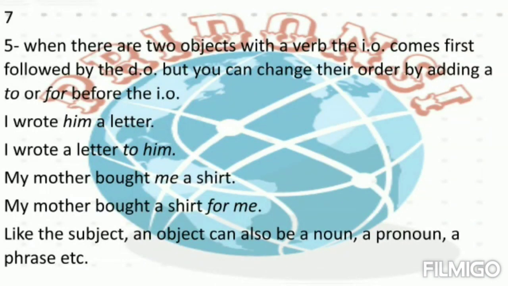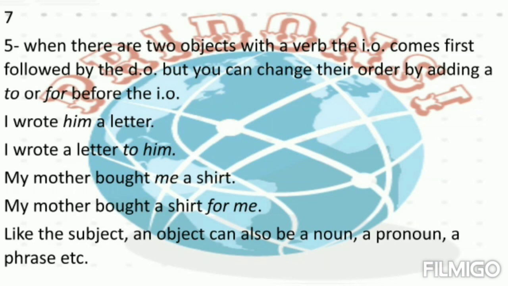When there are two objects with a verb, the indirect object comes first, followed by the direct object. But you can change their order by adding a to or for before the indirect object. For example, I wrote him a letter. Here, the indirect object, him, comes before the direct object, a letter.